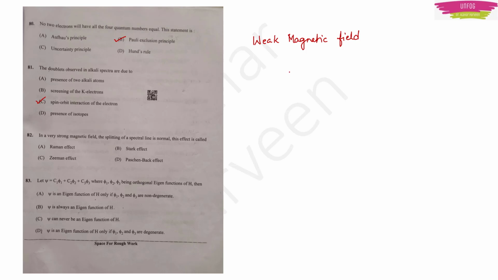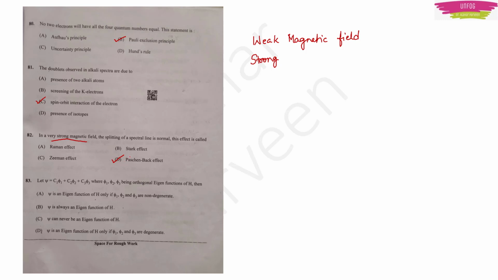While for Paschen-Back effect, a very strong magnetic field is needed for the spectral lines to get split. This effect is known as Paschen-Back effect. So here in the question they are talking about a very strong magnetic field. That's why Paschen-Back effect, option D, is the right answer. Of course, Raman effect has nothing to do with a magnetic field, so that will not be the right option. You may get confused between Zeeman effect and Paschen-Back effect, so just remember: weak magnetic field means Zeeman effect, strong magnetic field means Paschen-Back effect. Okay, moving on to the next question.